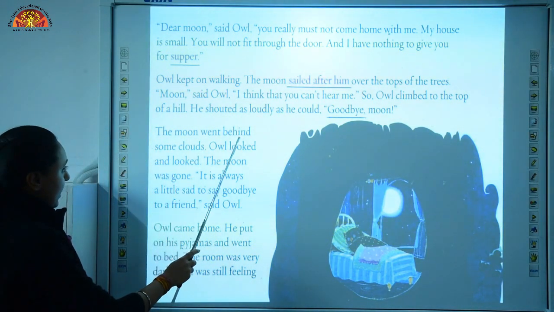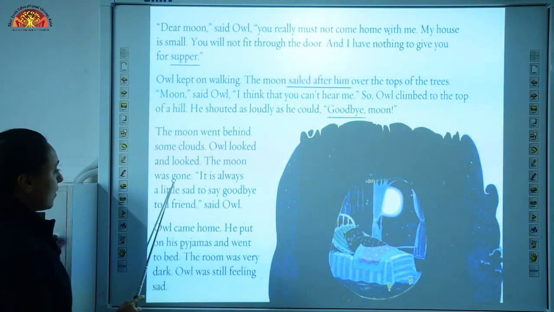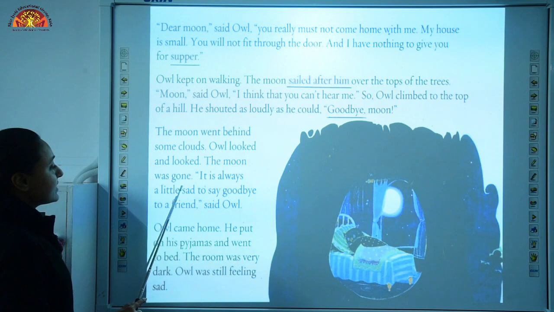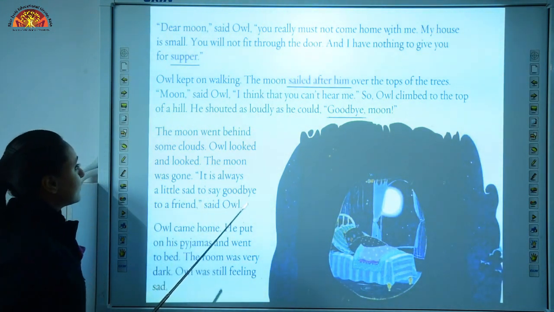The moon went behind some clouds. Owl looked and looked. The moon was gone. It is always a little sad to say goodbye to a friend, said owl.